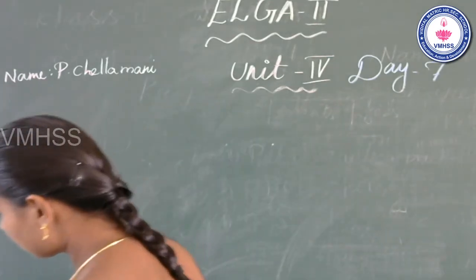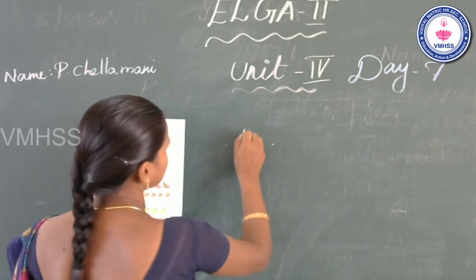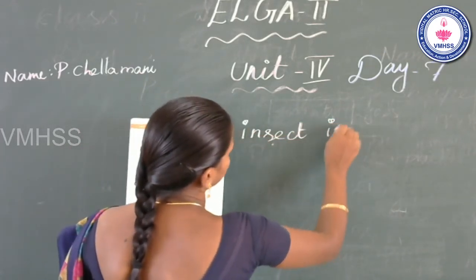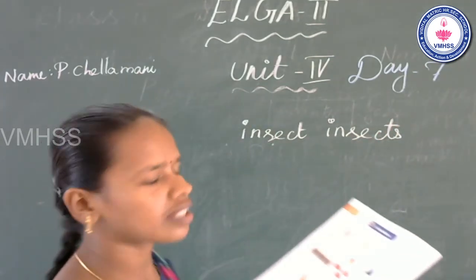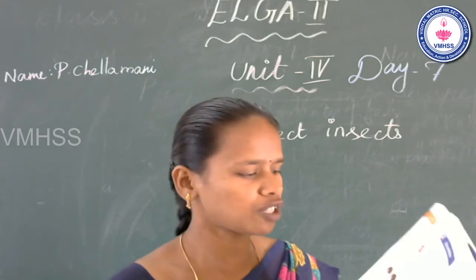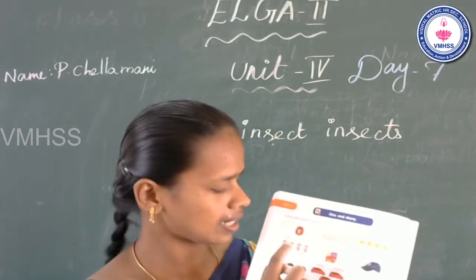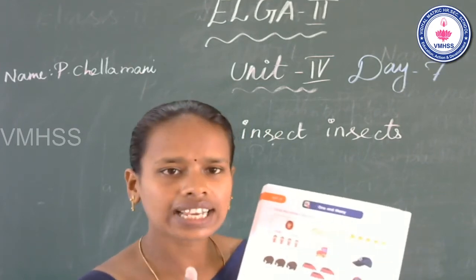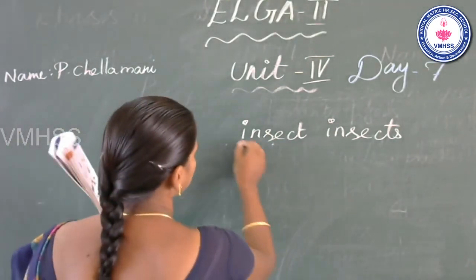First one, insect, insects. How many insects have you seen in this picture? First one, only one. So this is insect or insects. Insect, only one. So you can circle insect.